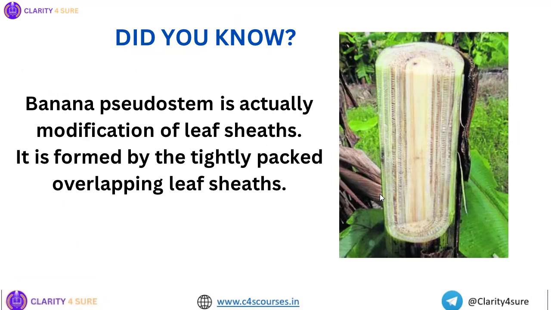Next, did you know the banana pseudostem is actually a modification of leaf sheaths? It is formed by the tightly packed overlapping leaf sheaths. So this one you see, these are the leaf sheaths. Okay.